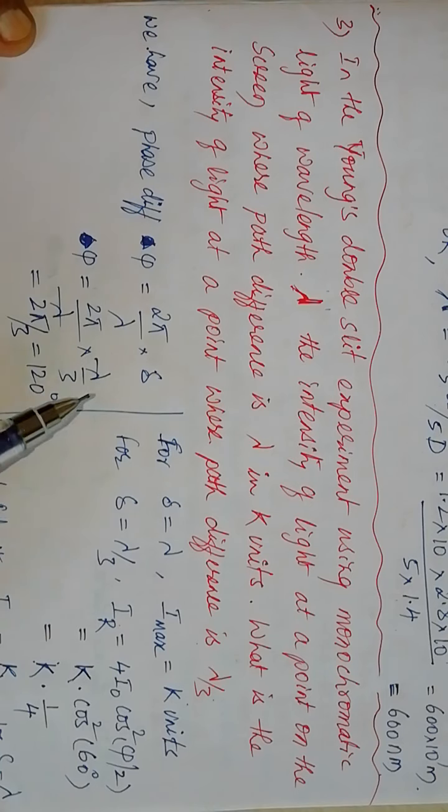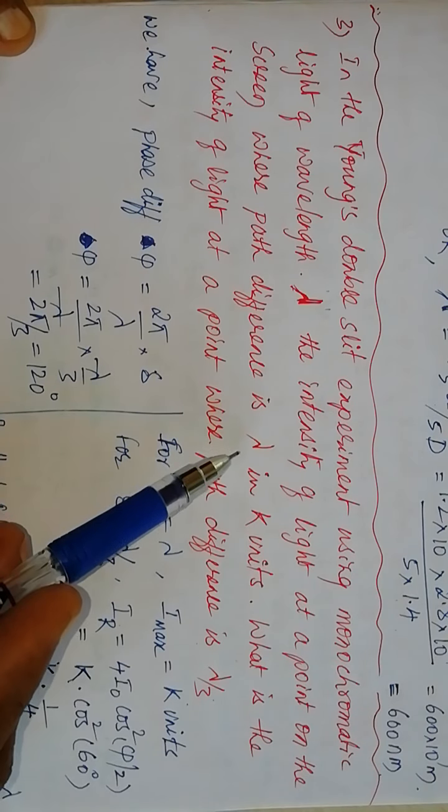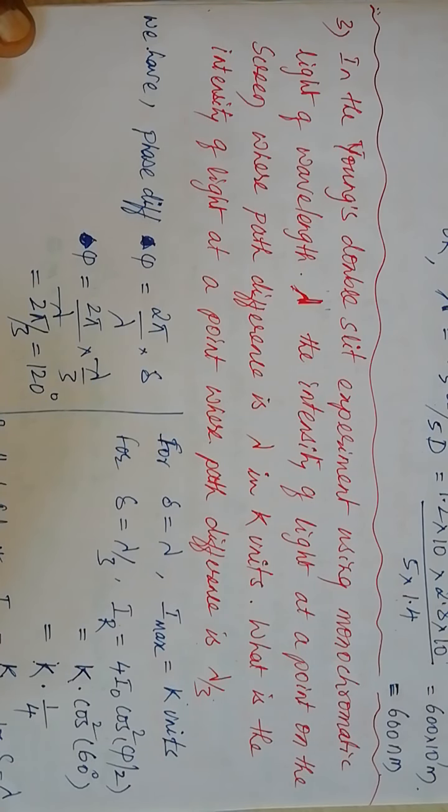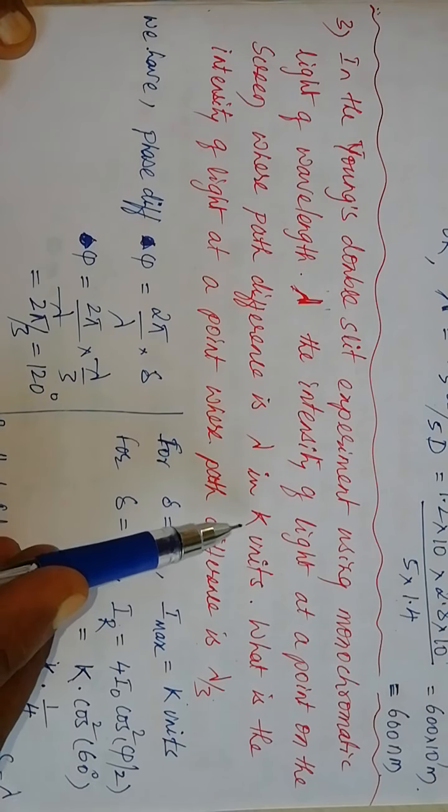If a path difference is 1 lambda, the phase difference is 2 pi, then the waves arrive in phase, crest falls on a crest, constructive interference takes place, and the intensity of light is a maximum, that is 4 I0. 4 I0 can be taken as k units.